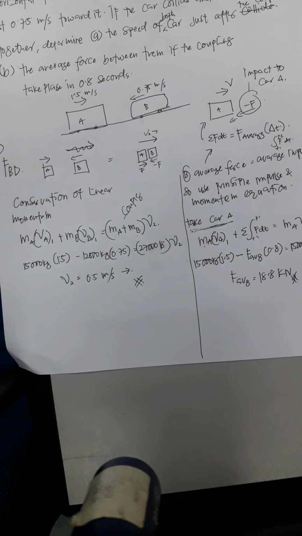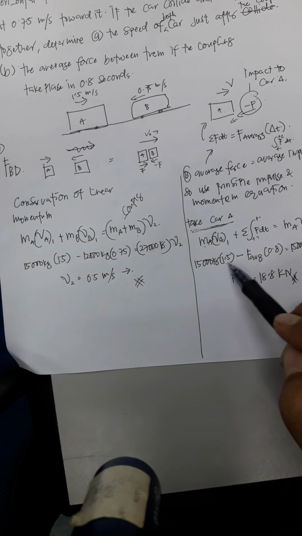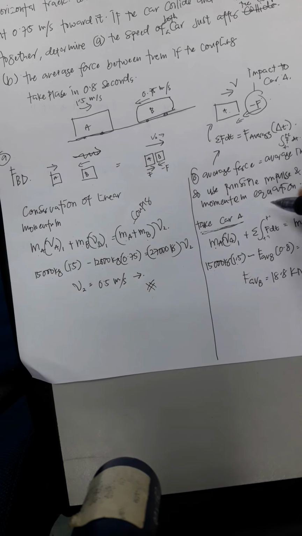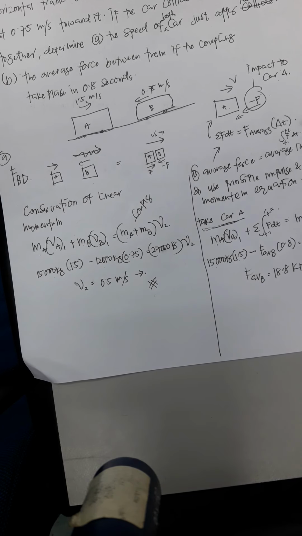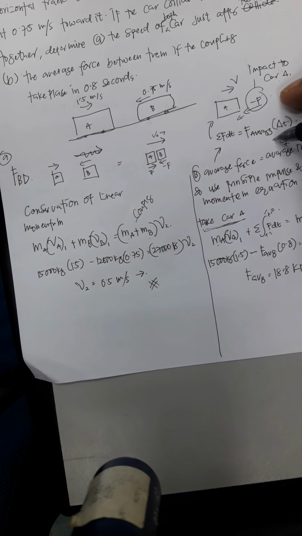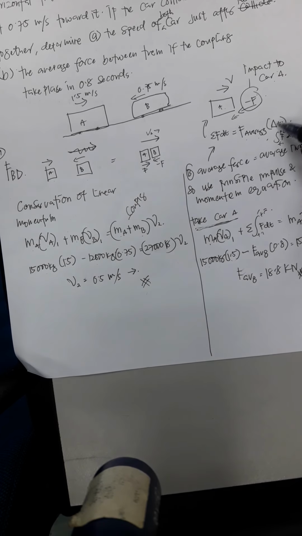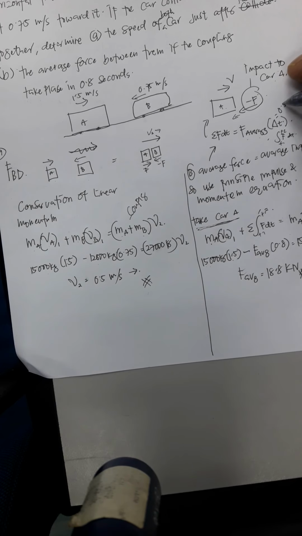The velocity after the collision is 0.5, and the velocity before the collision is 1.5 multiplied by 15,000 kilograms, and the impulse here is equal to the average force multiplied by delta t, where delta t is equal to 0.8.